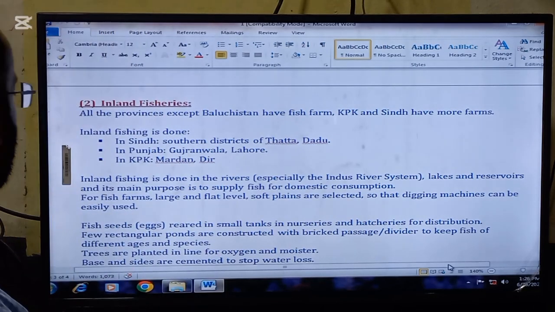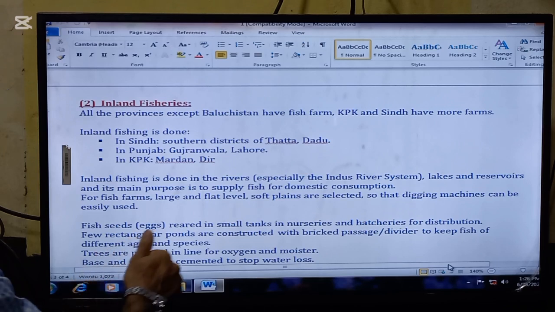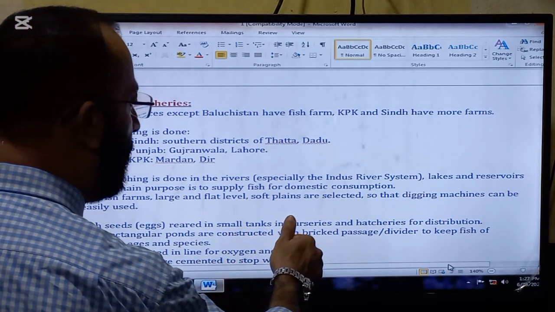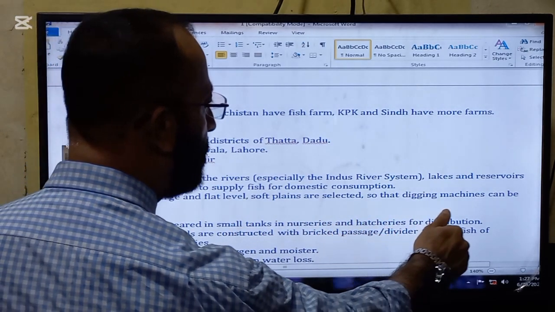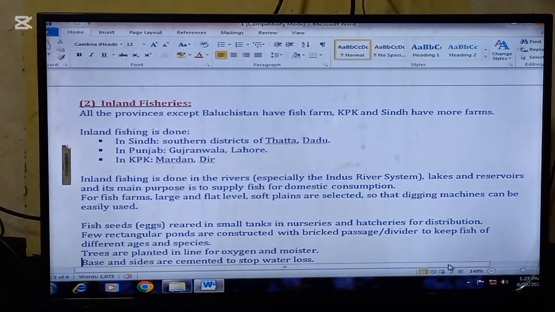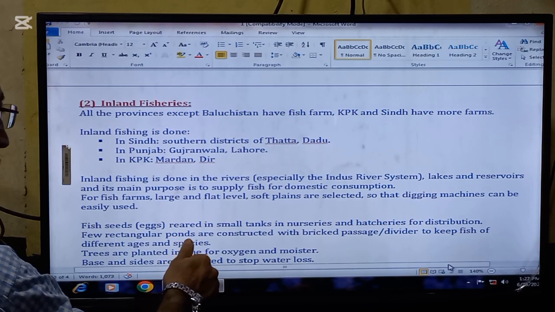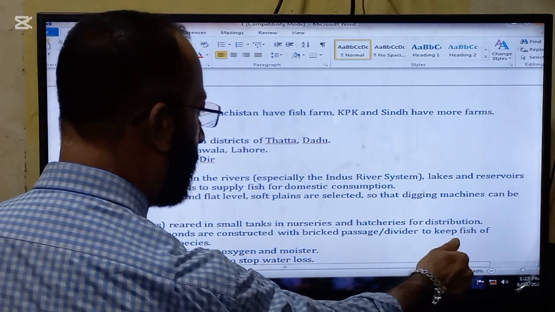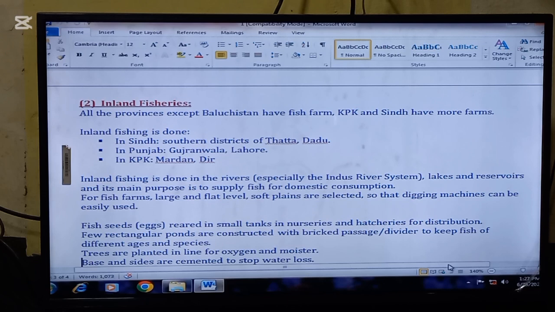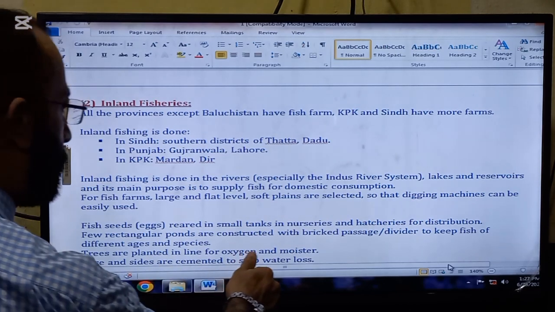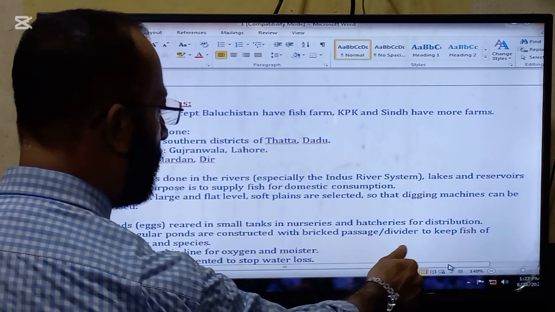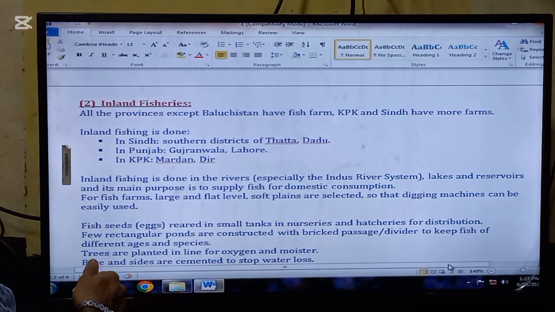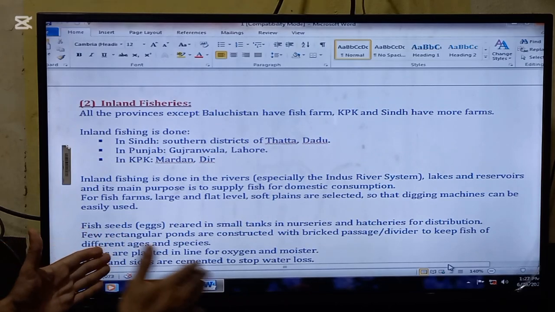For fish farms, large, flat-level, soft plains are selected so that digging machines can be easily used. Fish seeds and eggs are reared in small tanks in nurseries and hatcheries for distribution. Few rectangular ponds are constructed with brick passage dividers to keep fish of different ages and species separate.